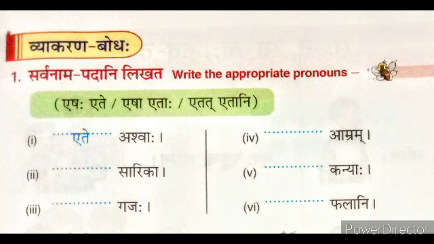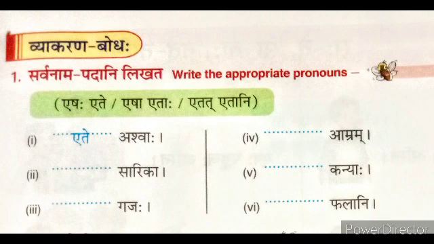Okay? The next one, sarika. Sarika is the singular form of a feminine word. So we write here esha. Third, gajah, a masculine singular word. So write here eshah. Eshah gajah. Fourth, ambram. Ambram is the singular form of the neuter gender.